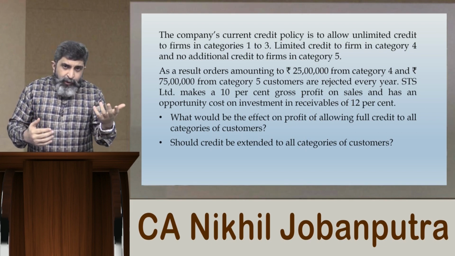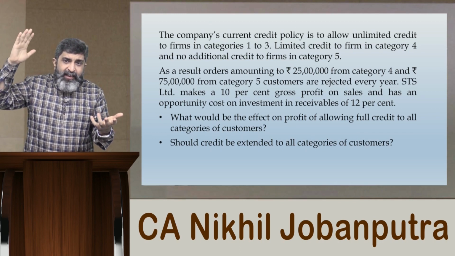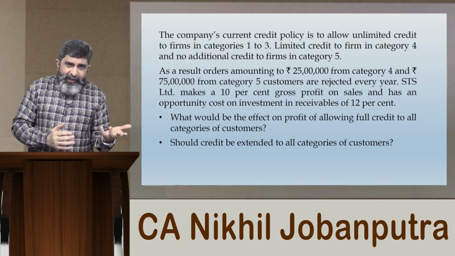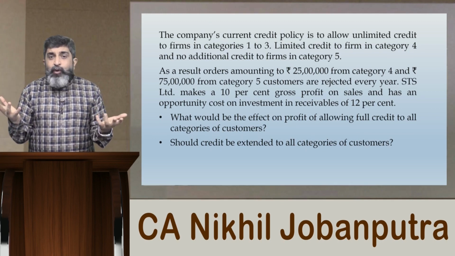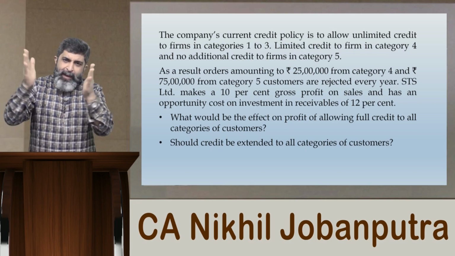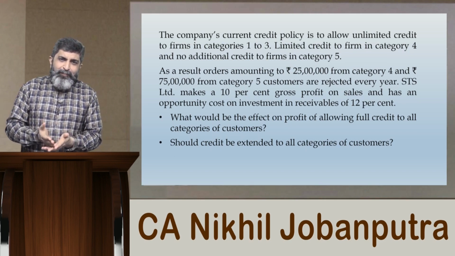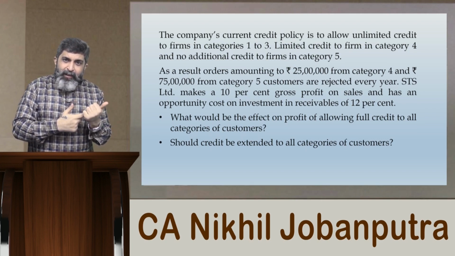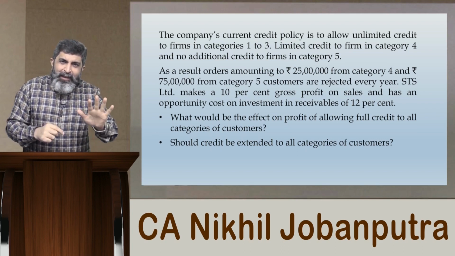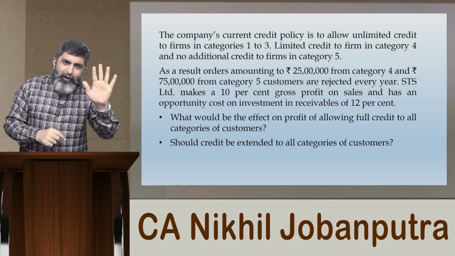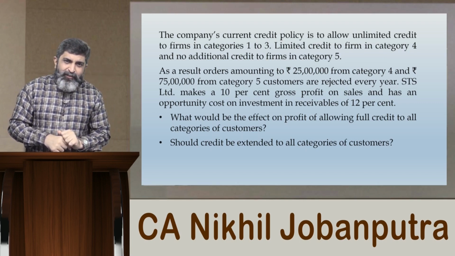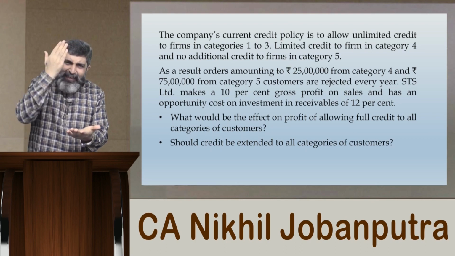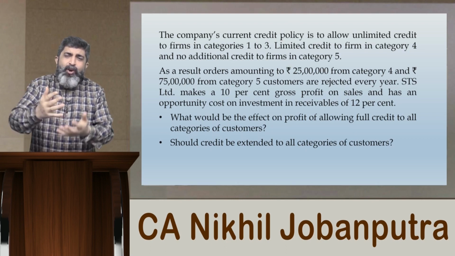So whether we should extend the credit to all categories of customers or a particular category of customers, we have to evaluate. And how do we evaluate? By making a comparative profitability statement. But don't be foolish while solving this question. Category 1, 2, 3, 4, 5 doesn't mean that you have to make a profitability statement for 5 different categories of customers. I am telling you, category 1, category 2, category 3 are already sorted.